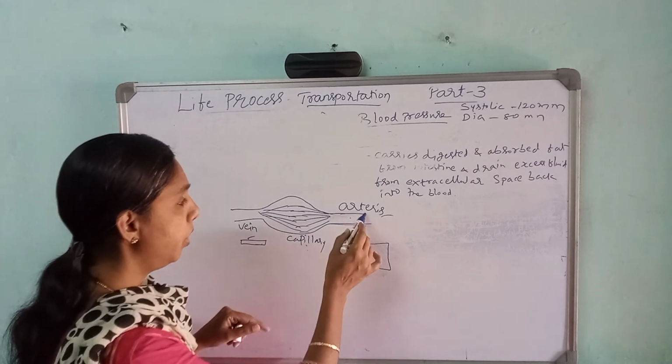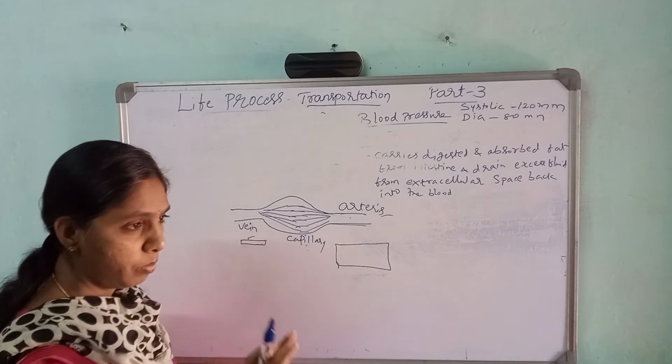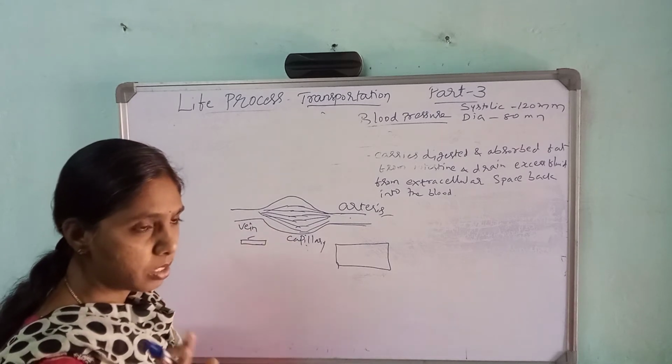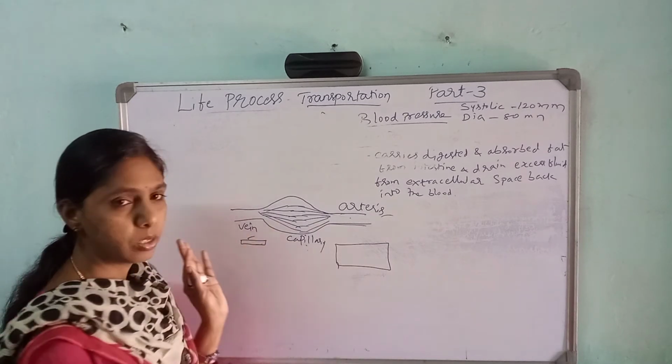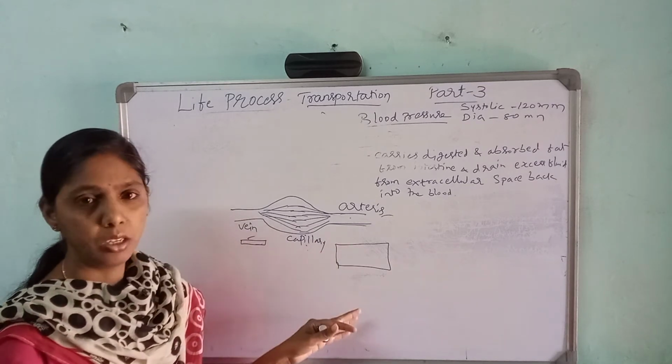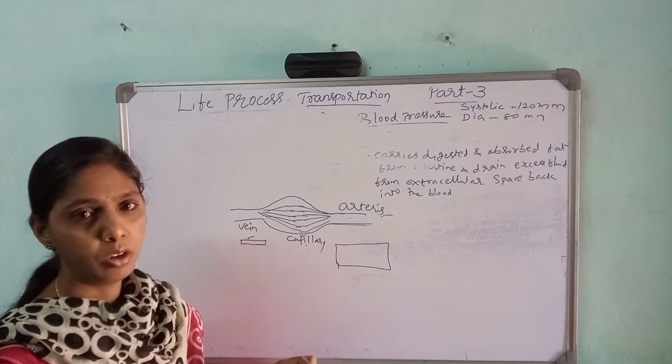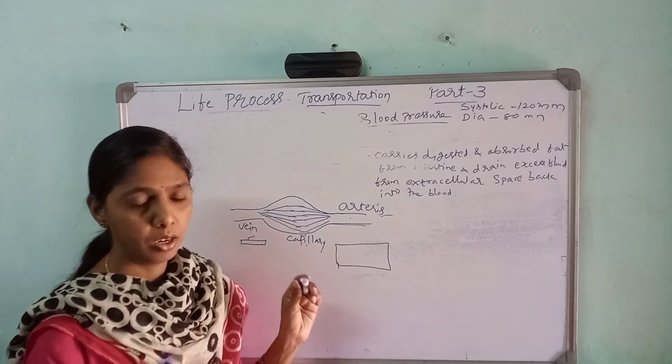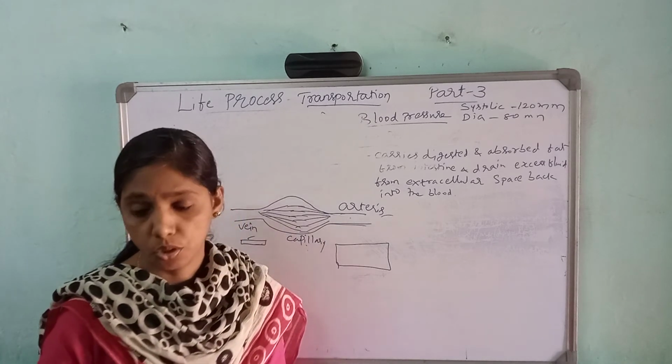So arteries divide to form the arterioles, and then into the capillaries. Capillaries join to form the veins. Arteries are thick and veins are thin. So this is about the blood vessels they have given. Let us pass on to the plants.